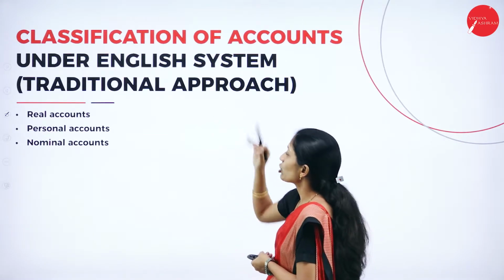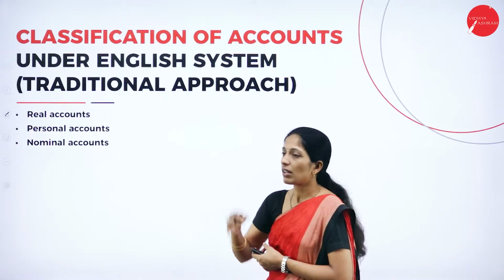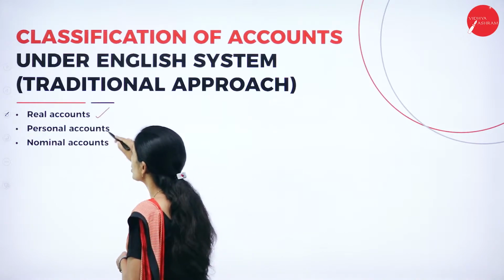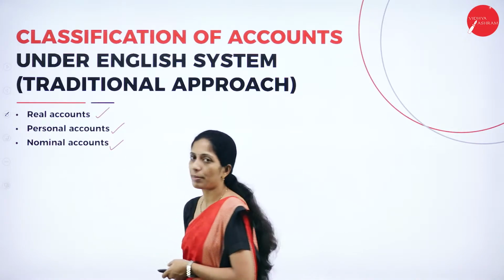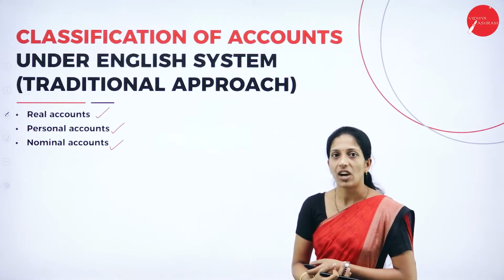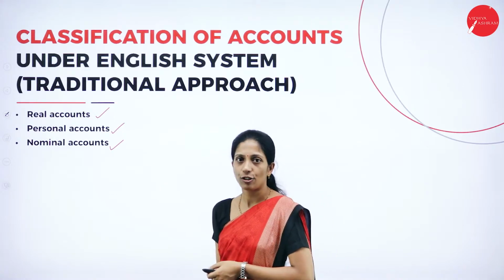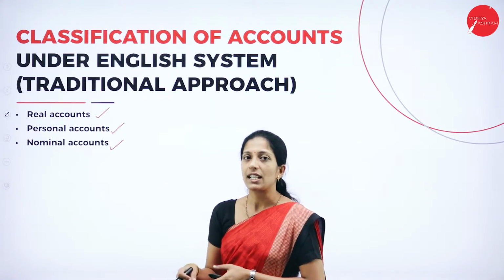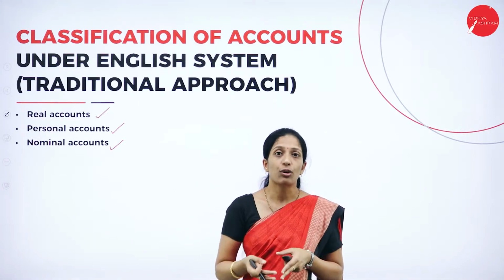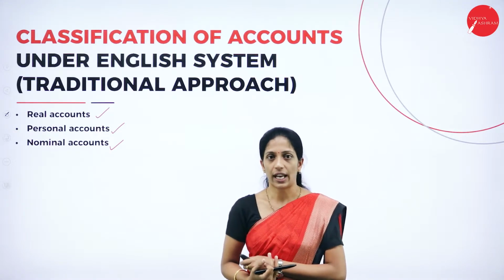Now, under the classification of accounts under the English system or traditional approach, the accounts are divided into three types: real account, personal account and nominal account. So remember, under the English system it has been divided into three types. In this particular session we are going to learn about all the classifications of accounts, what their golden rules are, what they mean, and what the best example for each type of account is.